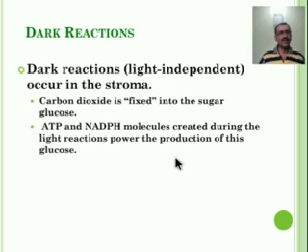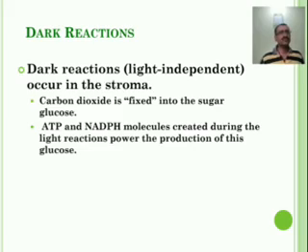The second part, the dark reaction, is light independent. No light is required here, so it is known as the light independent reaction, and it occurs in the stroma region. Light reaction in the thylakoid and dark reaction in the stroma. The liquid present in the chloroplast is known as the stroma.